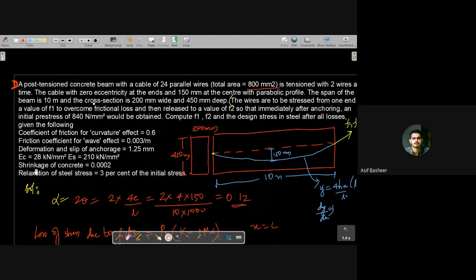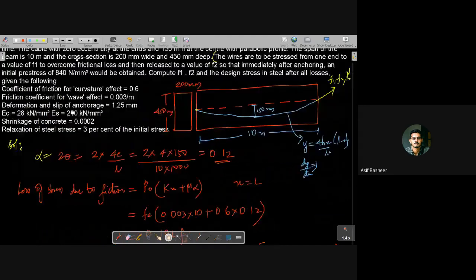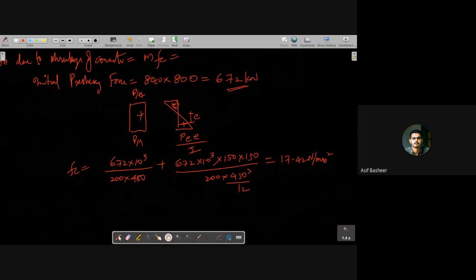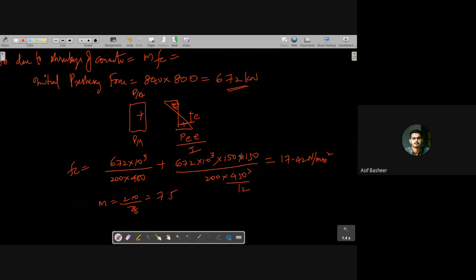It's not given here, right? Young's modulus of steel is given, concrete is given as 28. So 210 divided by 28, that is 7.5. So M, I could write it as 210 divided by 28, that is 7.5.